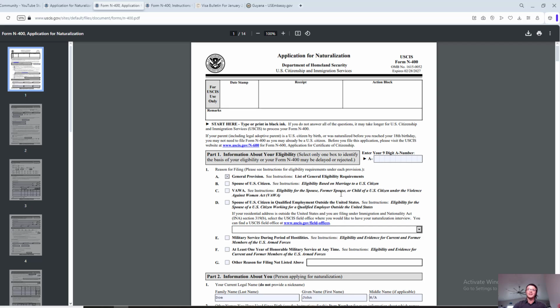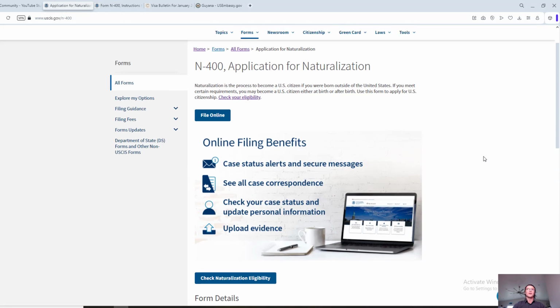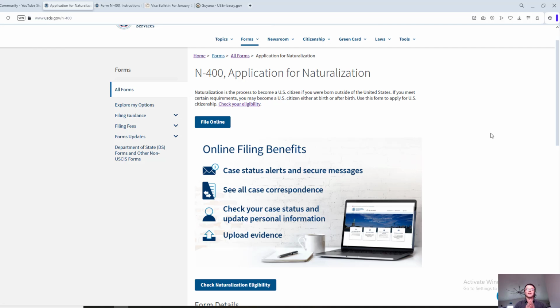Okay, congratulations, we're done with this. If you're doing it online, you have an option now to submit the required evidence. Whenever it comes to evidence, for everyone it's going to be different, but for general purposes, it's going to be your legal permanent residence. It can be the scan of your green card, or some kind of immigration forms showing that you are a legal permanent resident. So depending again on your eligibility, the document is going to be different.